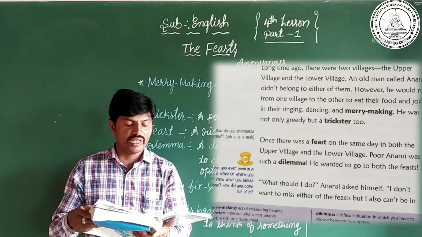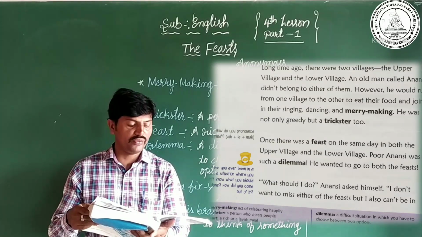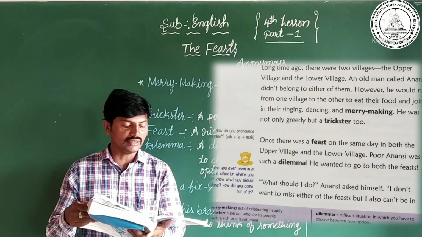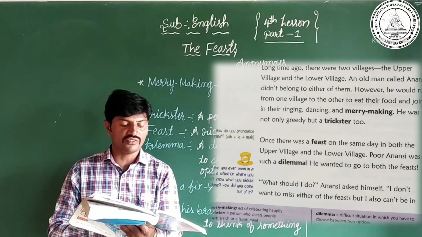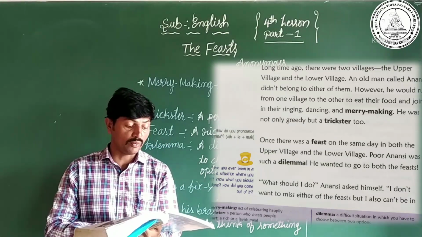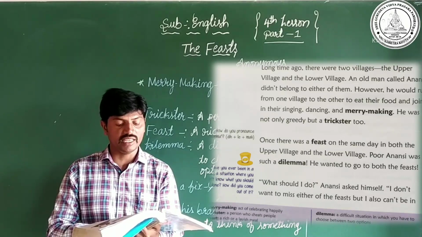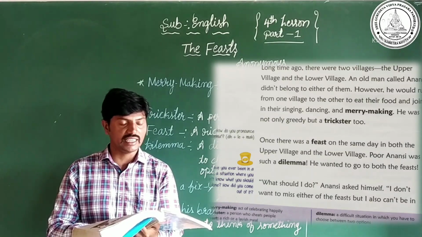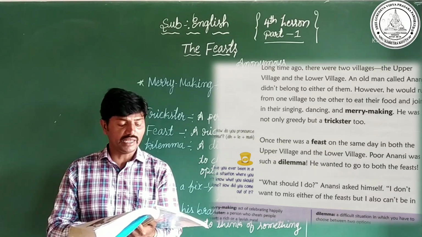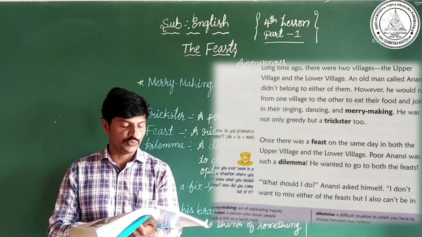Long time ago, there were two villages, the upper village and the lower village. An old man called Anansi did not belong to either of them. However, he would run from one village to the other to eat their food and join in their singing, dancing and merrymaking. He was not only greedy but a trickster too.